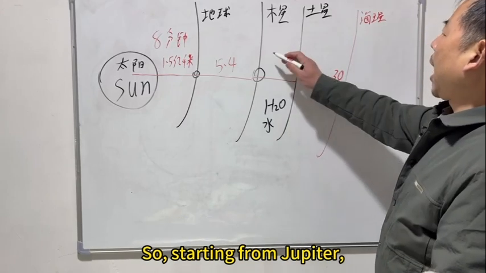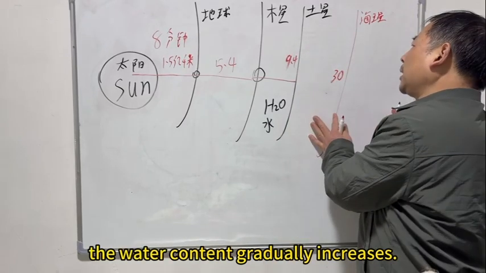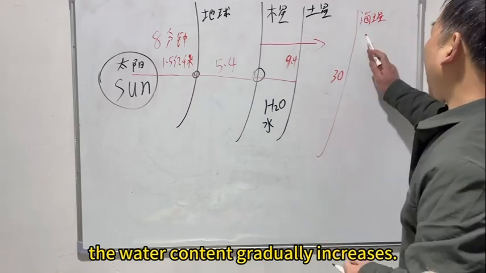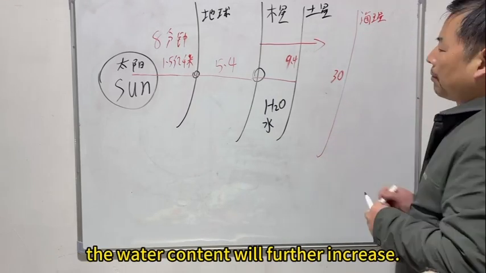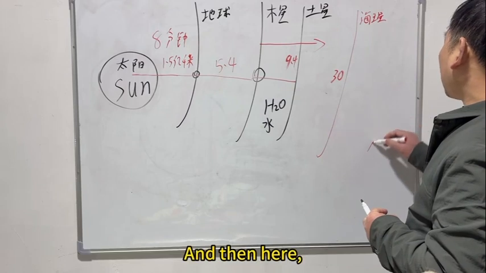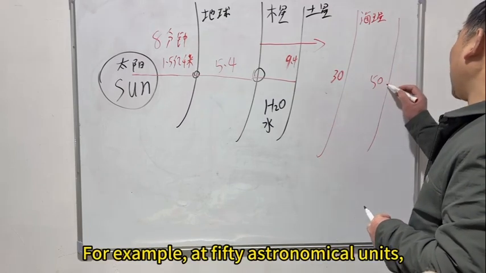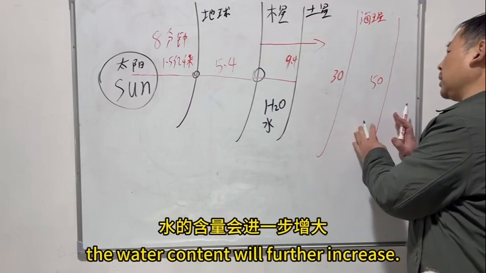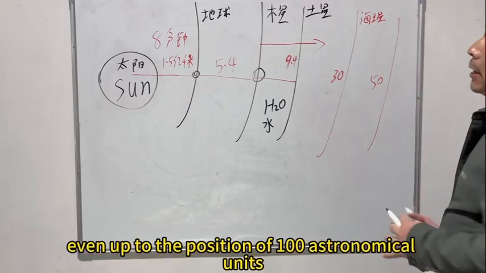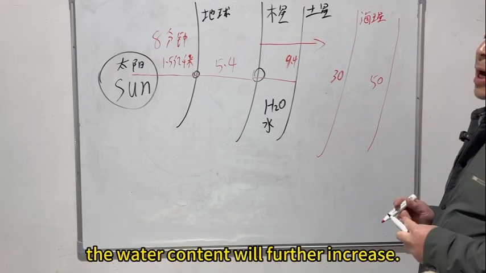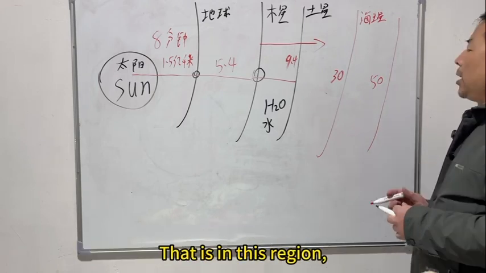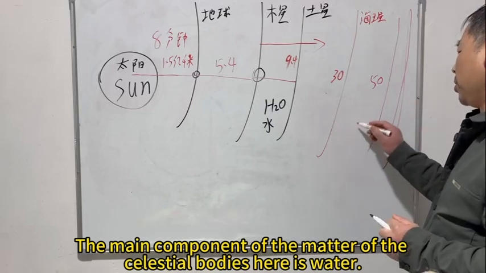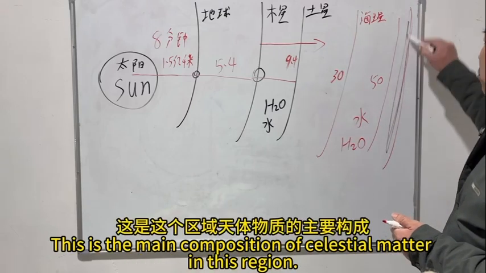So, starting from Jupiter, the water content gradually increases. In fact, to Neptune, the water content will further increase. And then here, for example, at 50 astronomical units, the water content will further increase. Even up to the position of 100 astronomical units, the water content will further increase. That is in this region. The main component of the matter of the celestial bodies here is water. This is the main composition of celestial matter in this region.